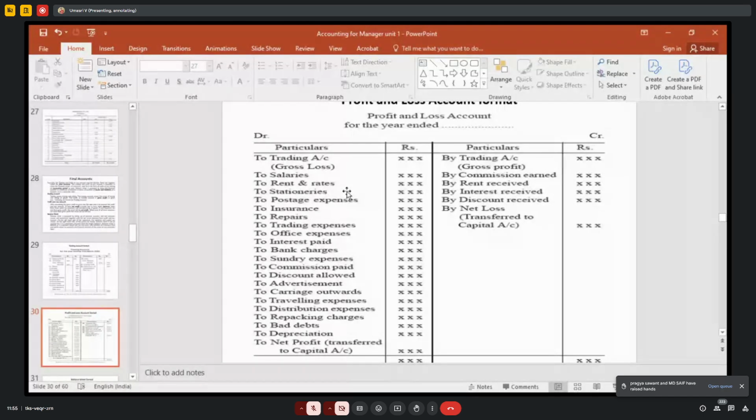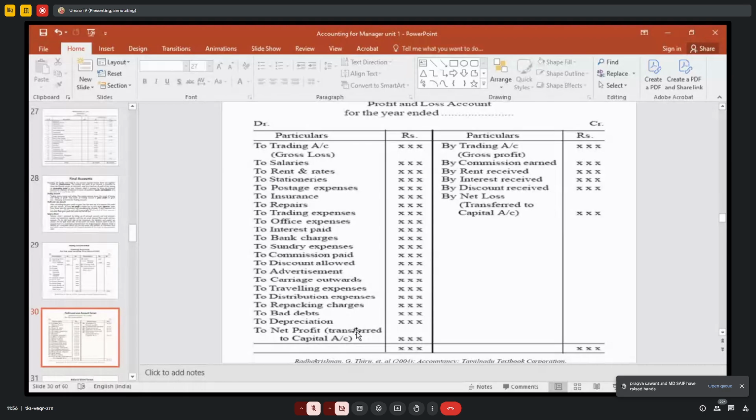Salaries, rent and rates, stationery, postage, insurance, trading, bank charges, commission, sales and distribution expenditure, office and administration expenditure, all these expenditures come into the profit and loss account, debit side. The income earned from other businesses, commission received, rent received, discount received, interest received, all these incomes you have to write on the credit side of profit and loss account.